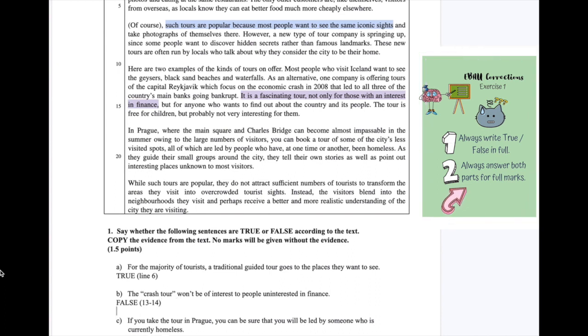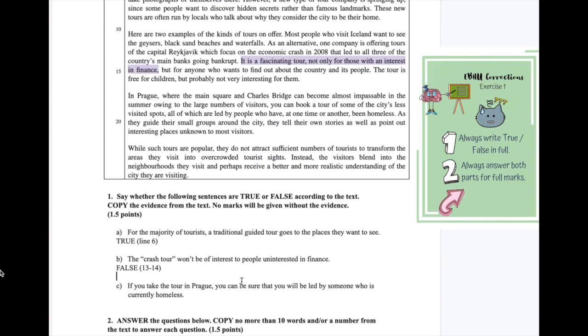Okay, next one. If you take the tour in Prague, you can be sure that you will be led by someone who is currently homeless. So here we're looking at something where we're talking about homeless people in Prague. The main paragraph that we're talking about is talking about somewhere in Prague. Now it's talking about people doing tours, so tour guides, who will definitely be sure that they are currently homeless. The main key point here is currently, which means now. So they have to be homeless at the moment.